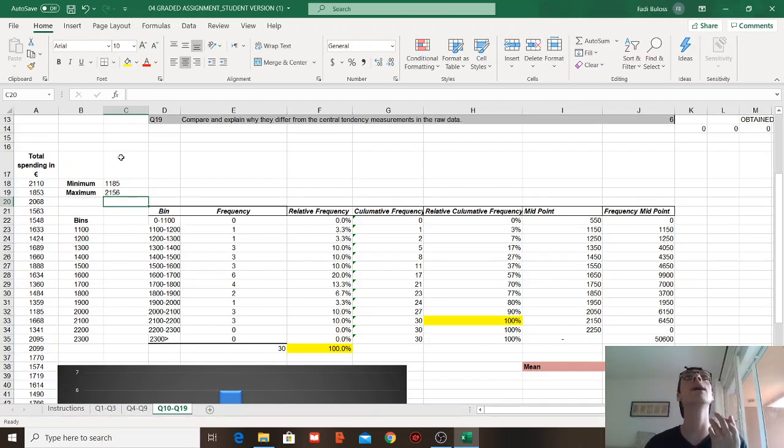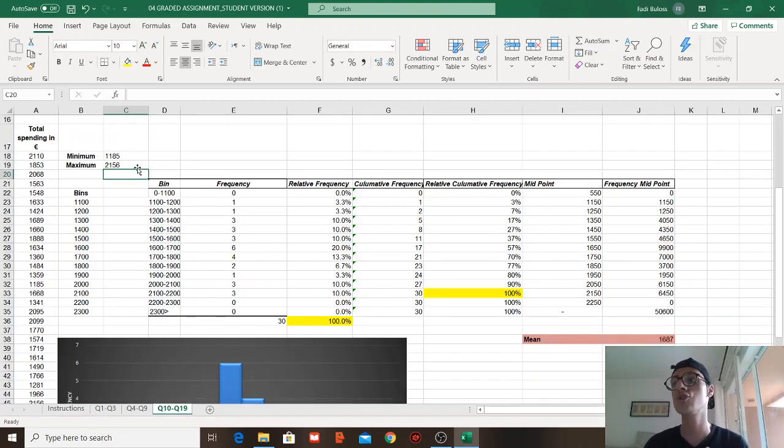After that, we need to establish bins. Bins should be consistent. If I start at 1100, it has to be 1200, then 1300. I cannot go 1100, 1150, then 1200, 1200. It has to be consistent: 100, 100, 100. That should be the difference between each bin. So I established the bins starting from 1100, which is lower than the minimum, to 2300, which is slightly higher than the maximum.